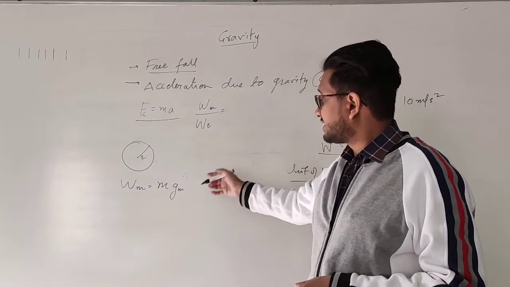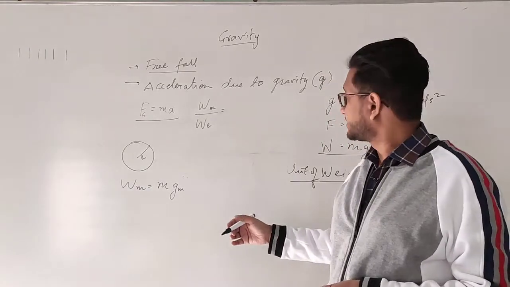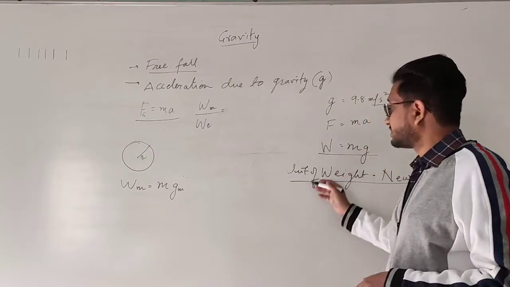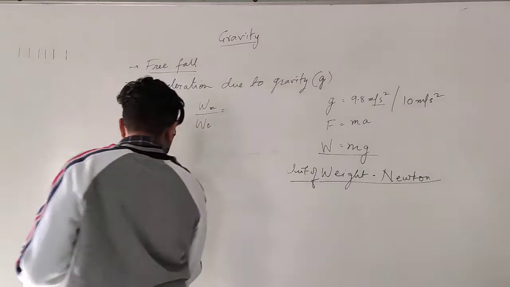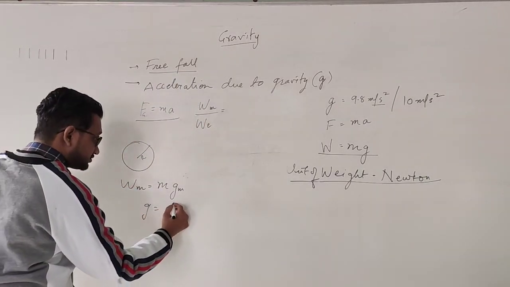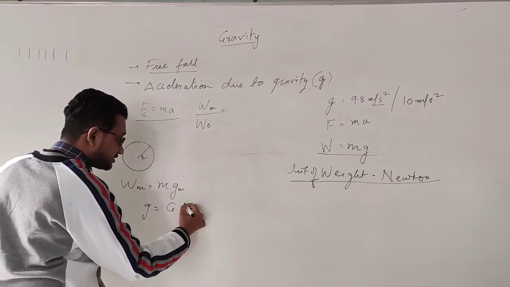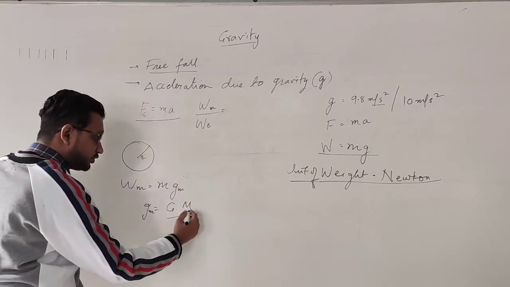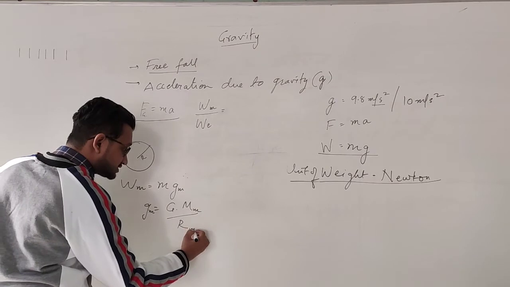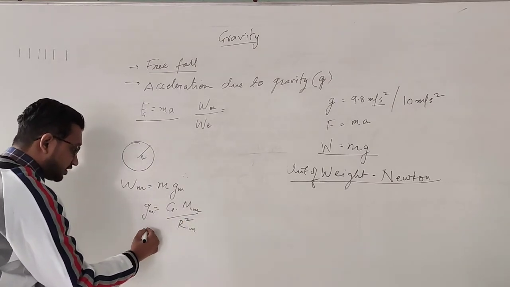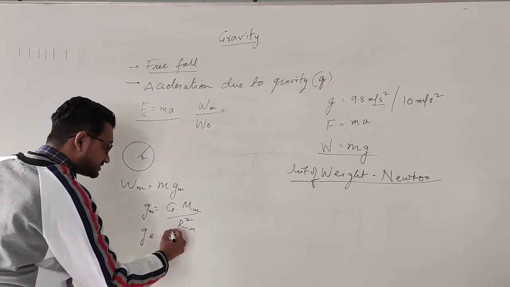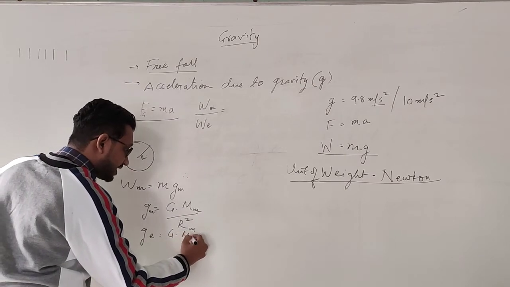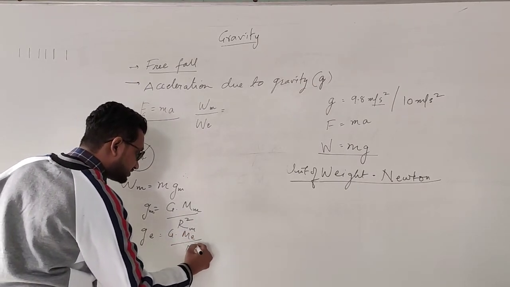As we know, acceleration g is equal to what we have just written, that is, g is equal to the gravitational constant times mass upon radius squared. If it is the acceleration of the moon, then it is mass of moon and radius of moon squared. If it is on the surface of earth, then it is gravitational constant, mass of earth and radius of earth squared.